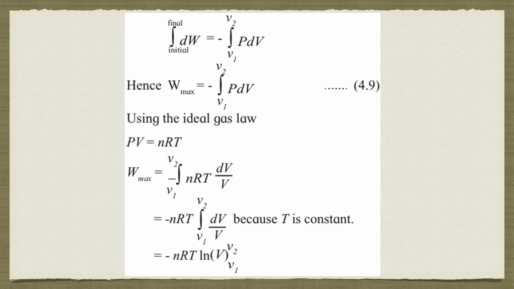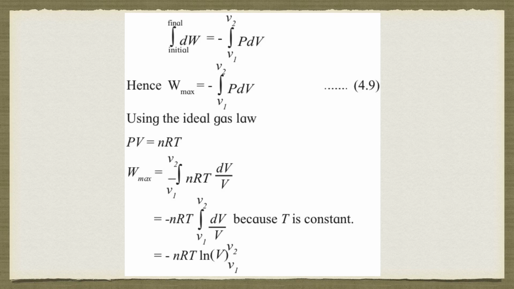Next, when each of the work is integrated together, we can say that is the maximum work obtained. So we can replace that as W max, which is equal to the same thing. Now, we can use the expression of the ideal gas law, PV equal to nRT. From that I'll get the value of P. P will be equal to nRT upon V. So I'll substitute the value of P in the above equation.